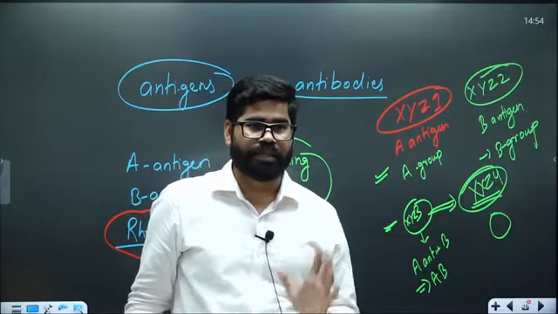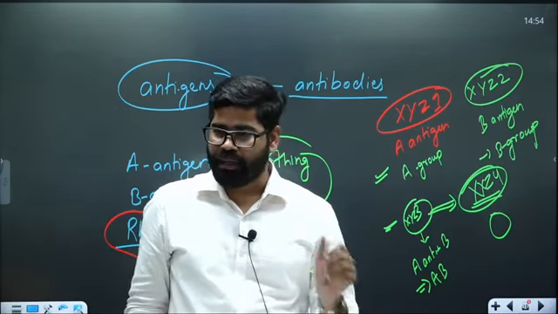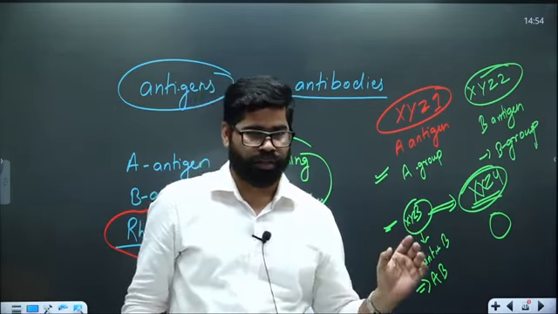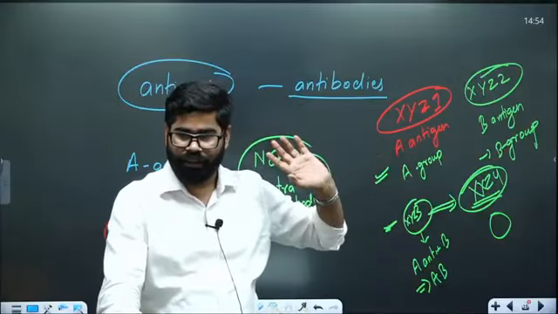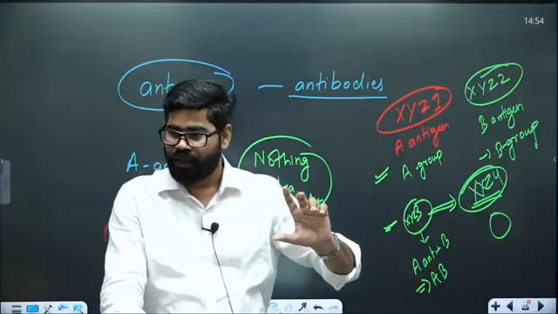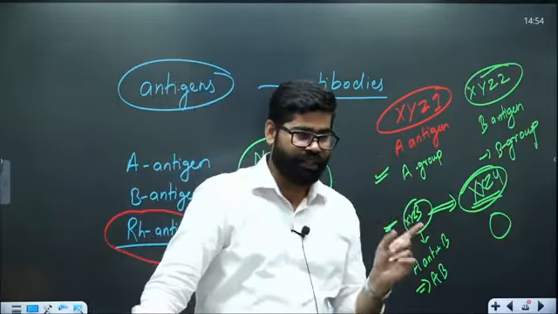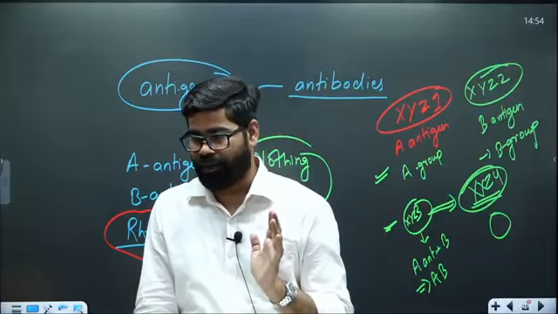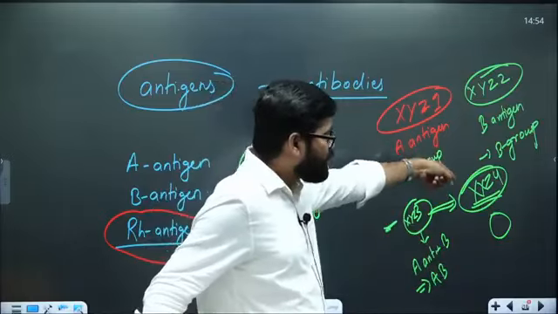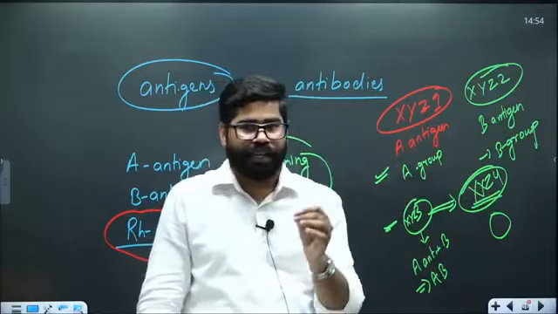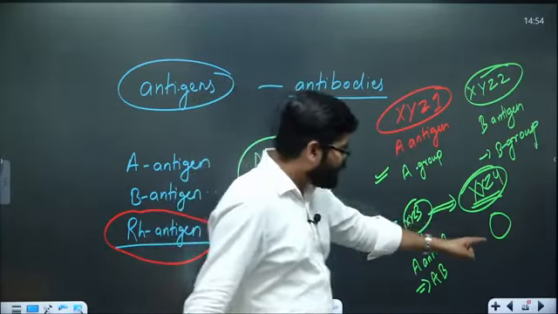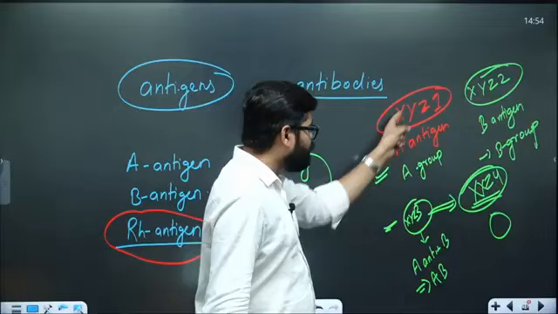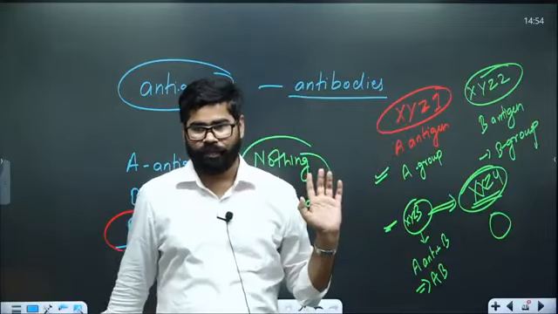Because extra is coming. A is also coming, B is also coming. So double loss. Even if the one having A group is giving, then also there will be a challenge that extra A antigen is coming. Even if the second person is trying to give, extra B antigen is coming. So that's why this person cannot take blood from any of them.